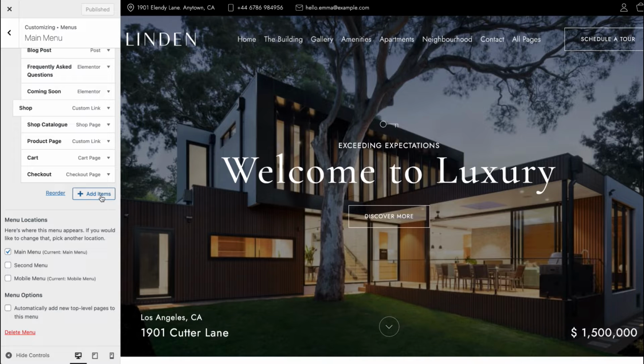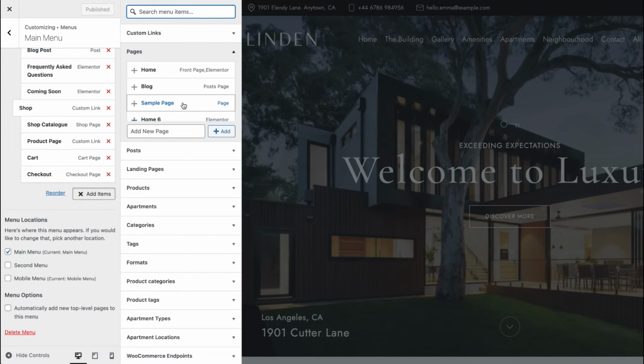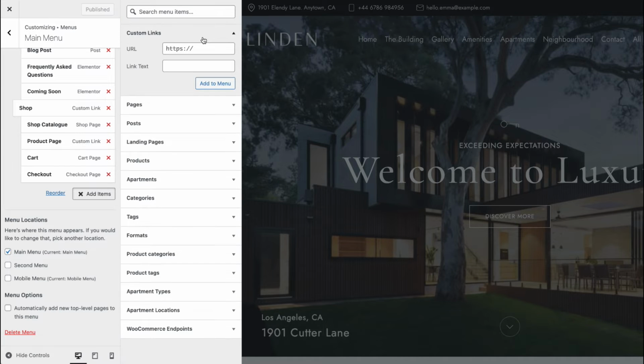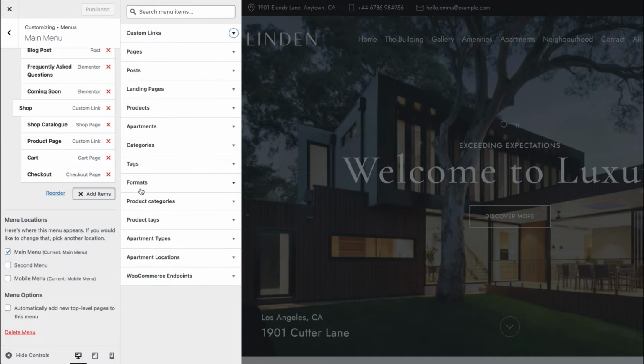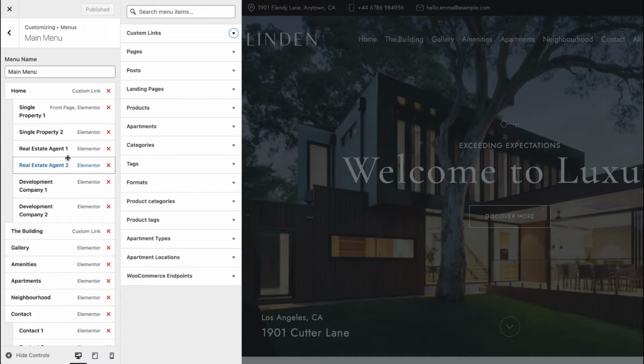To add a new page, click on add items. Here you'll be able to select a page from the pages list, or you can create a custom link, the page that will open a custom link. Simply enter here a label for this item and provide a link you want to open. Click on add to menu, and this page will appear in the list right here. That's basically it.